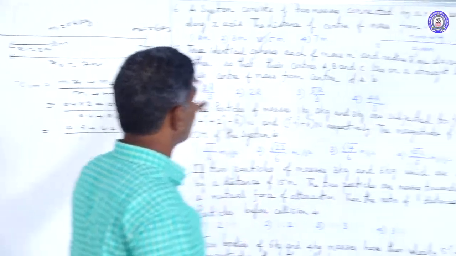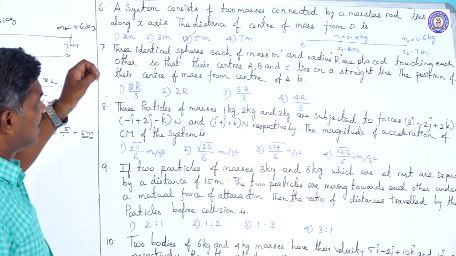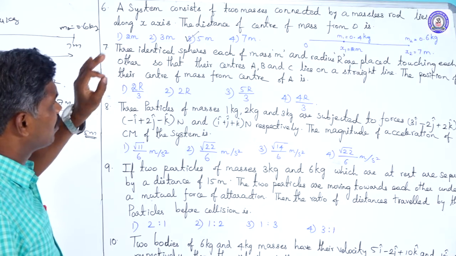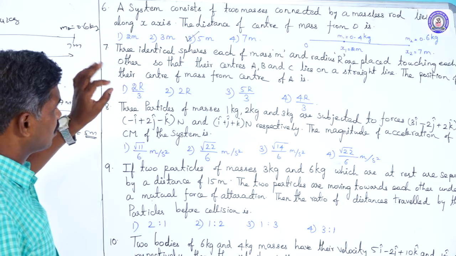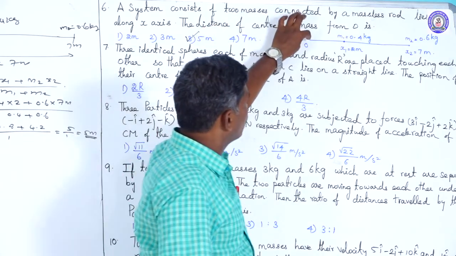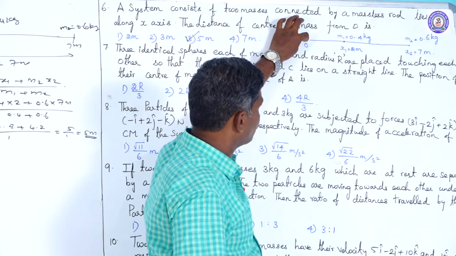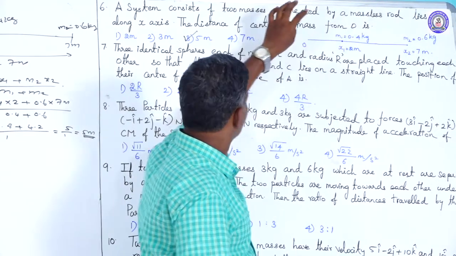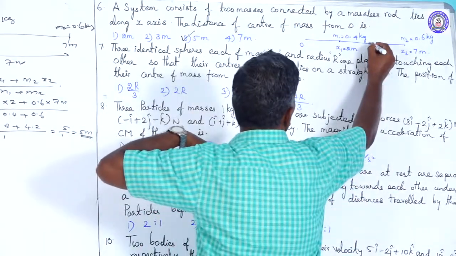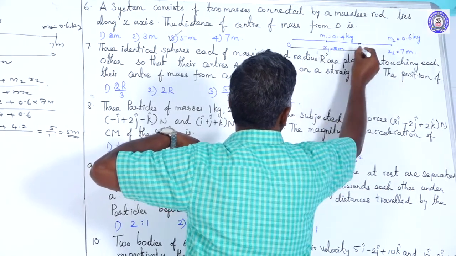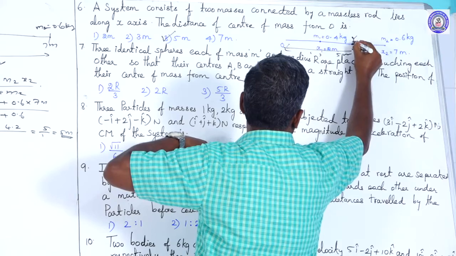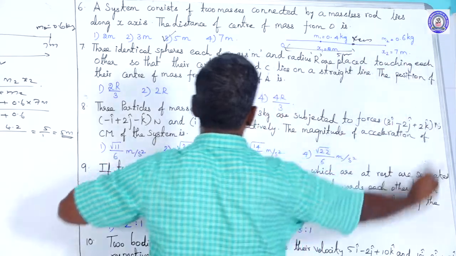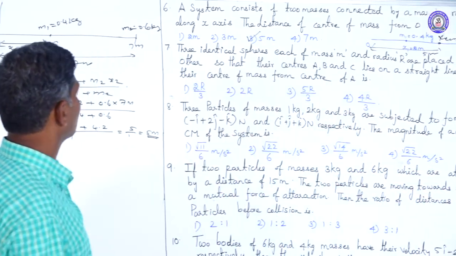A system consists of two masses connected by a massless rod lying along the x-axis. The distance of the center of mass from the origin O is 5 meter. That is, xcm is acting at 5 meter. That is the sixth question.